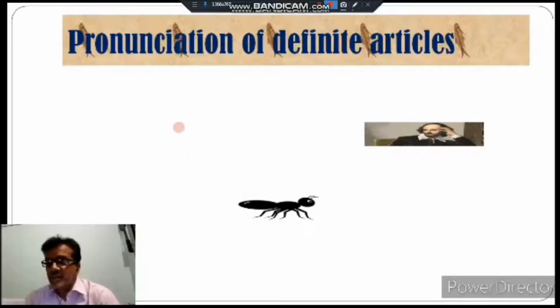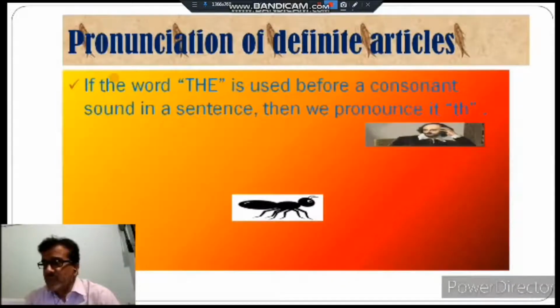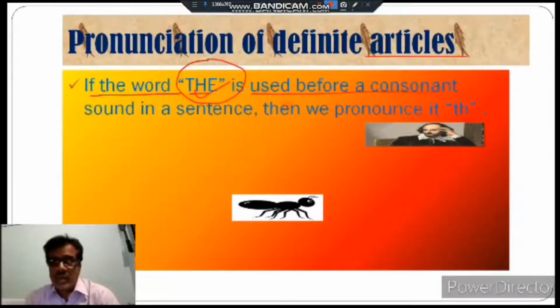All of us are always confused about how to pronounce the definite article. Sometimes we pronounce it 'thuh' and sometimes we pronounce it 'thee'. So it is better that we confirm where we have to pronounce which. If the word 'the' is used before a consonant, then we pronounce it 'thuh'.